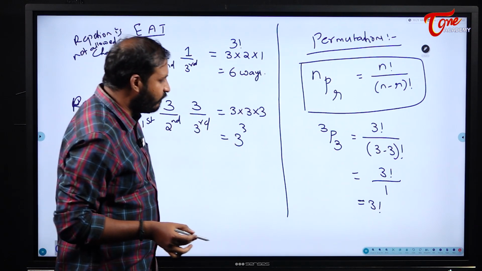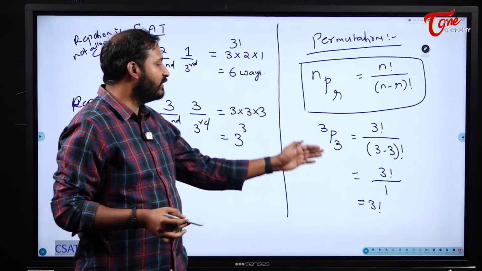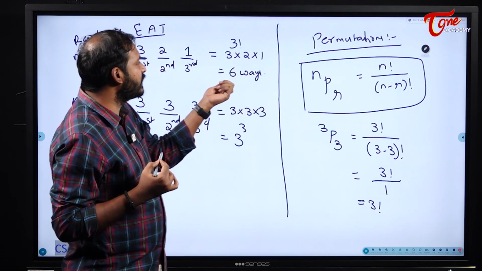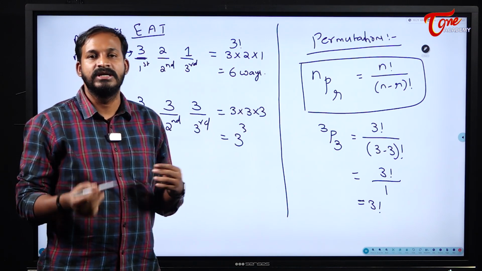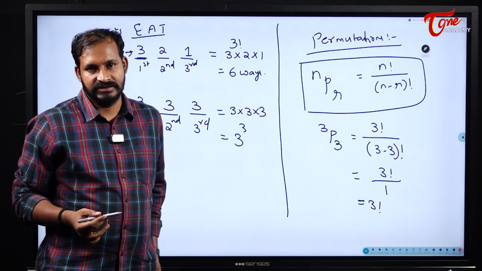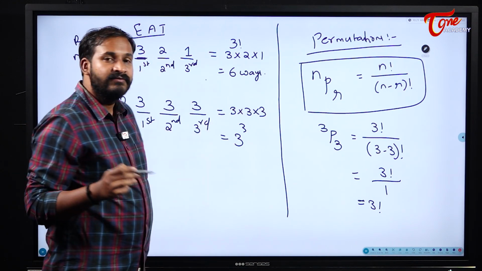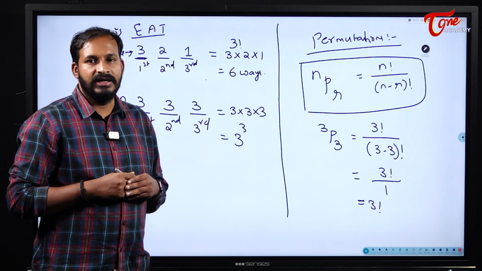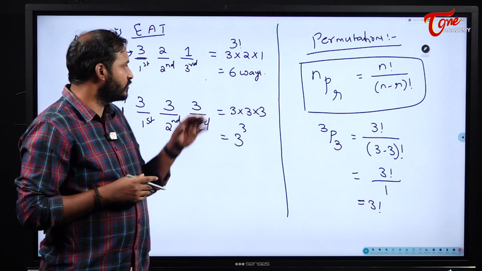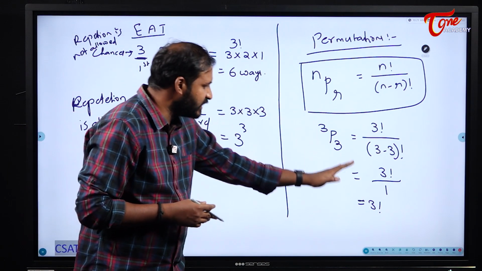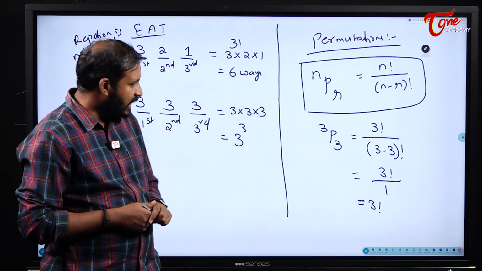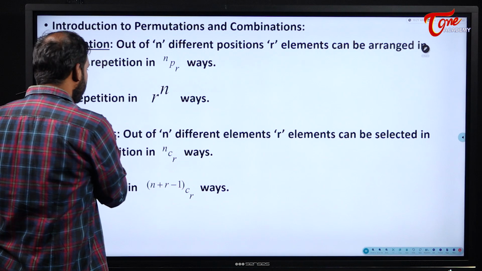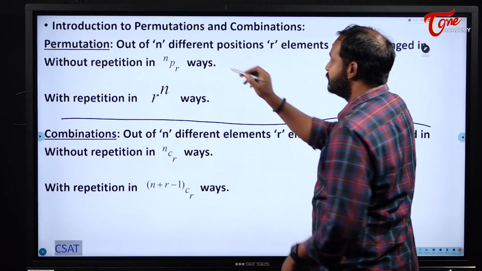So whether you go with the formula or with the general procedure, we will get the same answer, students. But my suggestion is to always try to solve with the help of the general procedure, because we can easily understand the questions. If you once understand this, we can easily understand the concepts and then solve the difficult questions. You should have an idea of both the general procedure as well as the formula. For the time being, forget about this formula and just observe the above formula.